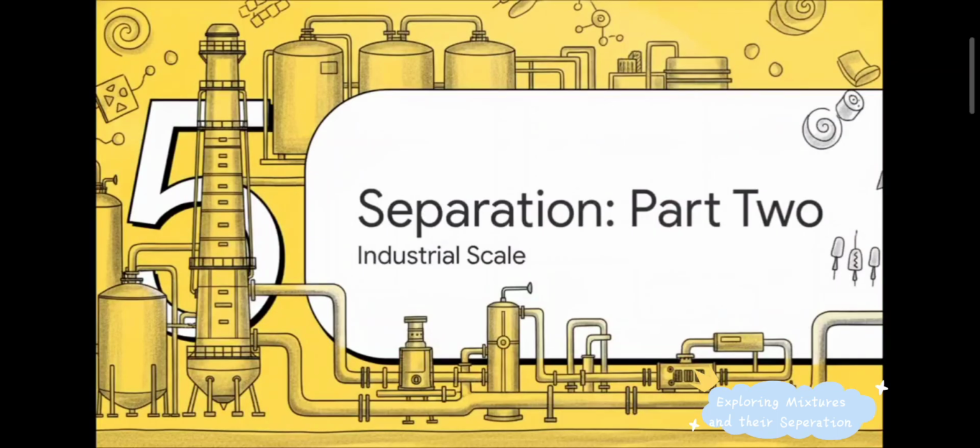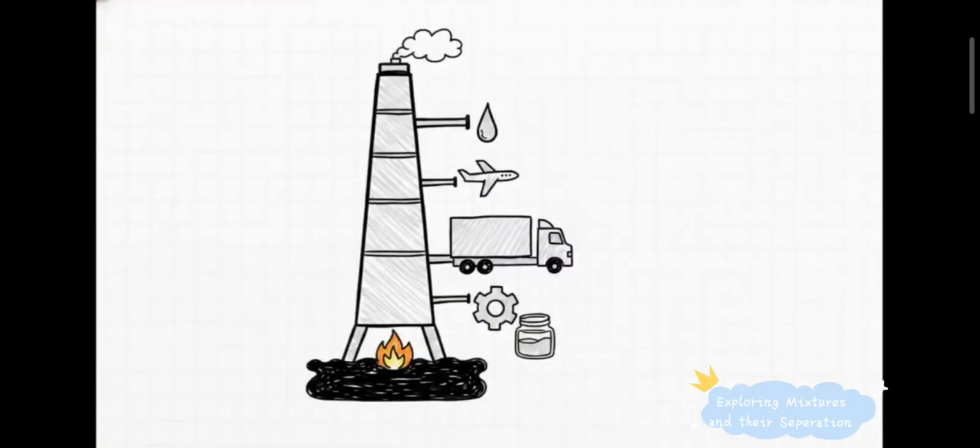Finally, section 5, separation part 2. Let's scale things up to an industrial level. When the boiling point difference between two liquids is extremely tight, like less than that 25 degrees we just mentioned, we have to scale up to something called fractional distillation. This is exactly what's happening at massive petroleum refineries. They take a thick, gooey mixture like raw crude oil and carefully heat it to extract distinct layers. This one single process gives us everything from the heavy diesel powering massive transport trucks all the way to the petroleum jelly you rub on dry skin in the winter.